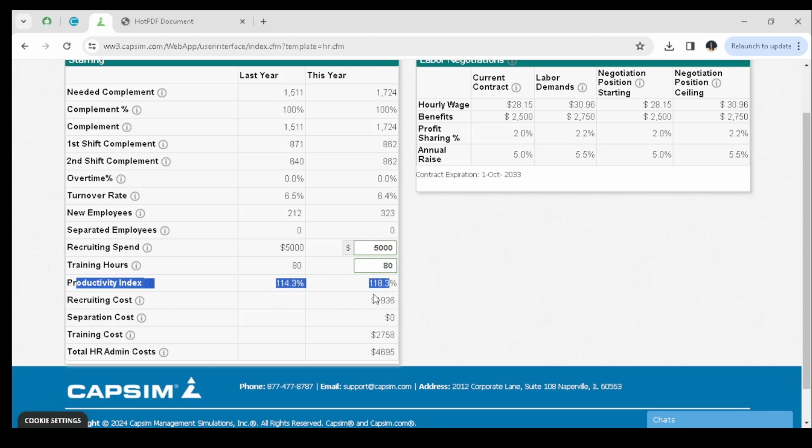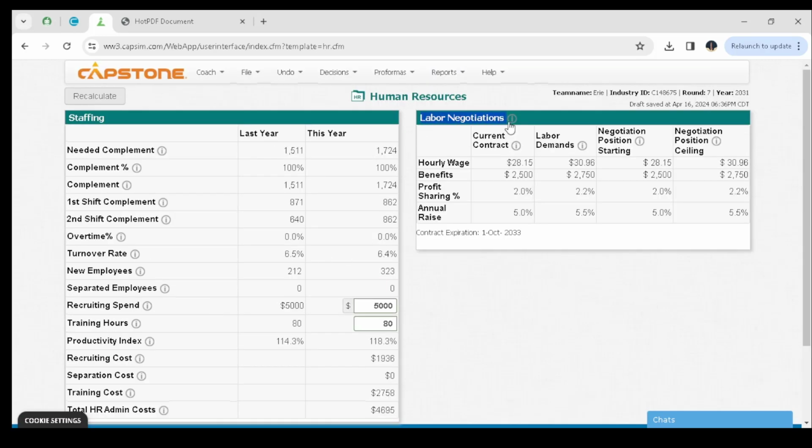In the last year, it was 114.3%. This year is 118.3%. And so you can see the recruiting cost, the separation cost, maybe the training costs, and the admin costs. On the other side, you have the labor negotiations, whereby once it opens, you can negotiate the labor, or maybe you can compare the labor demands for our workers.